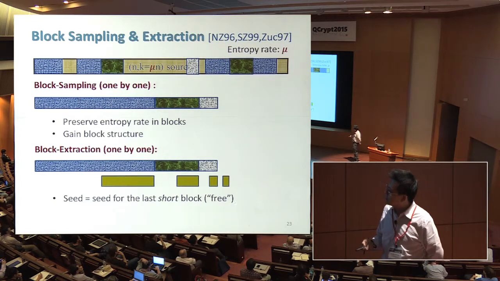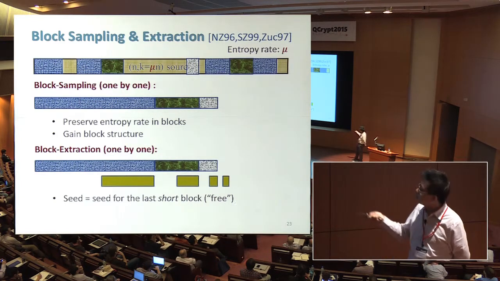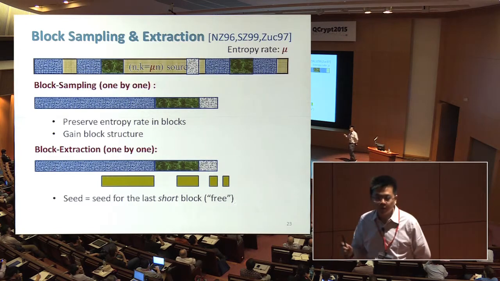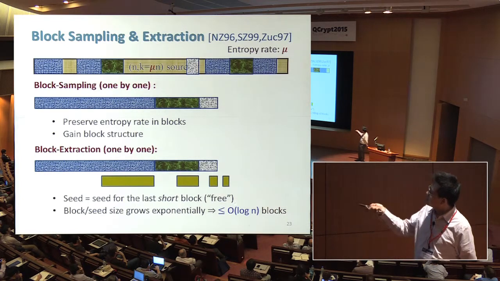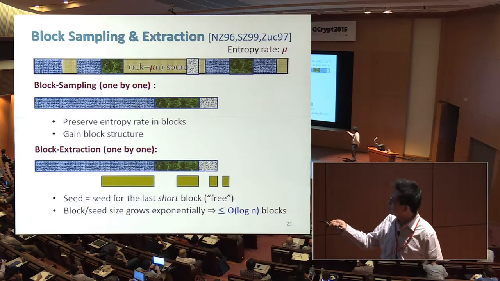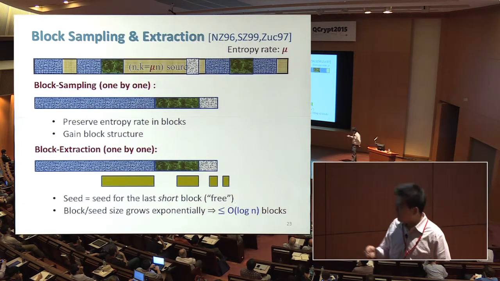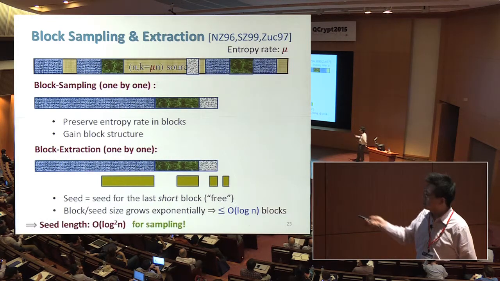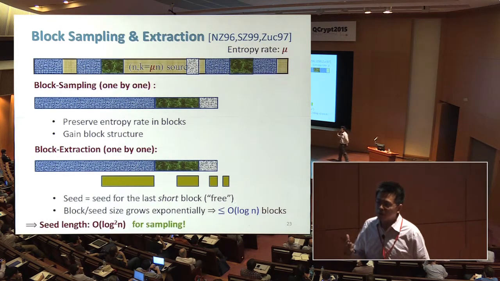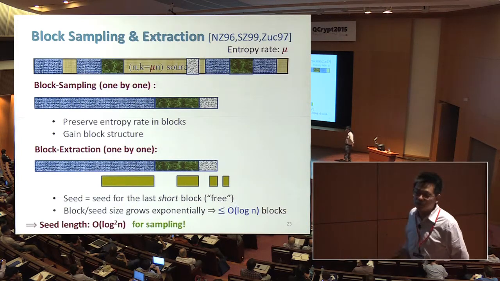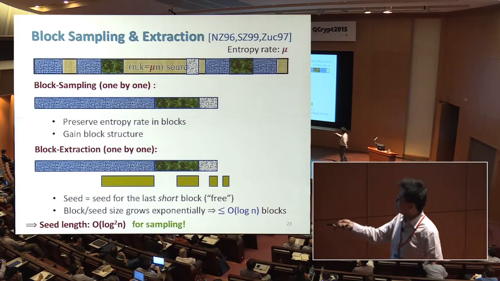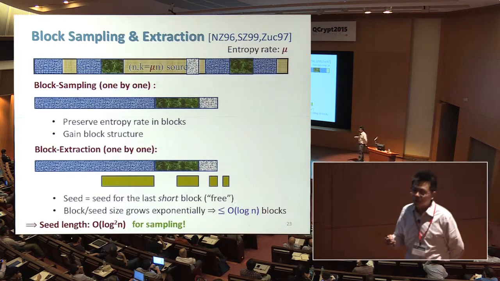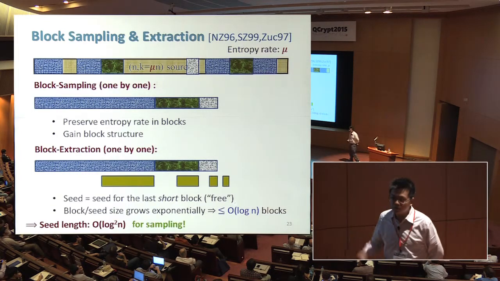So the benefit is that the seed length we actually need to pay is only the seed to extract the last block, which can be really short. And notice that this block size can grow at an exponential rate since we get the exponential increase in the seed available. So we only need a logarithmic number of blocks in total. And it turns out that all the seed we need is actually used to sample these blocks. To sample each block, we need log n bits. So in total, we get log square n bits of seed. This is not optimal. I'll improve it later. But this is the first idea.